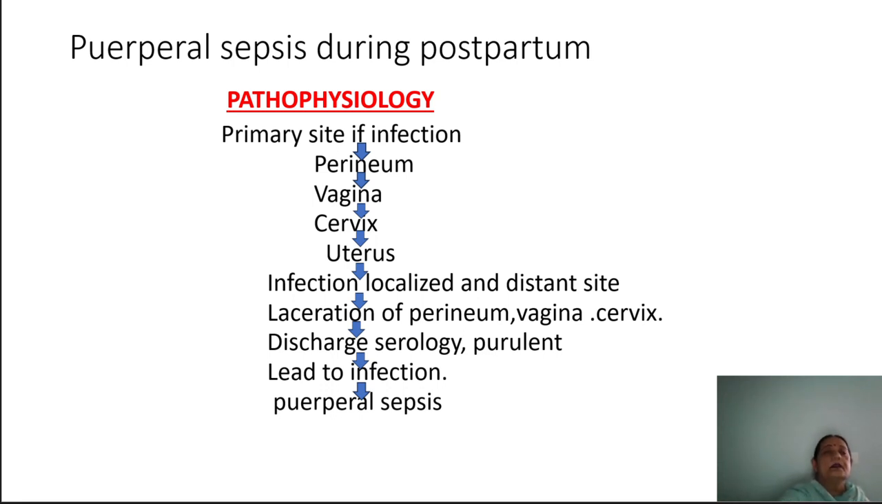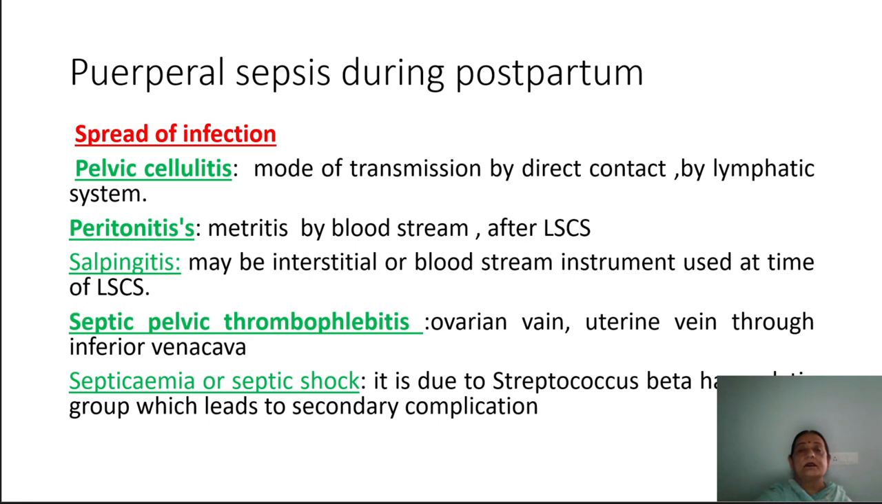Then the pathophysiology. I will explain the pathophysiology of the exogenous bacteria. The primary site of the infection is the perineum. At that time the infection will go into the vagina, then the cervix, then into the uterus. Infection localized at the distant site. If there is a laceration of the perineum, vagina and cervix, that will produce discharge that can be serosanguinous, that can be prolonged discharge, and there is a chance of increase in microorganisms, so it leads to infection, and lastly the patient suffers from puerperal sepsis.